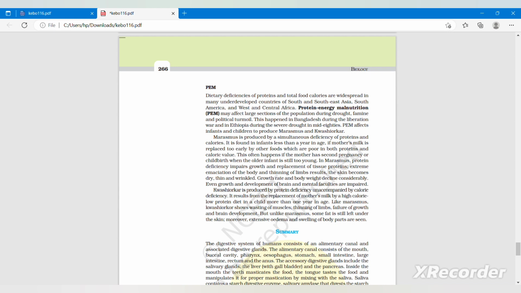Kwashiorkor is produced by protein deficiency unaccompanied by calorific deficiency. It results from the replacement of mother's milk by a high calorie, low protein diet in children more than 1 year in age. Like marasmus, kwashiorkor shows wasting of muscles, thinning of limbs, and failure of growth and brain development. But unlike marasmus, some fat is still left under the skin. Moreover, extensive oedema and swelling of body parts are seen.